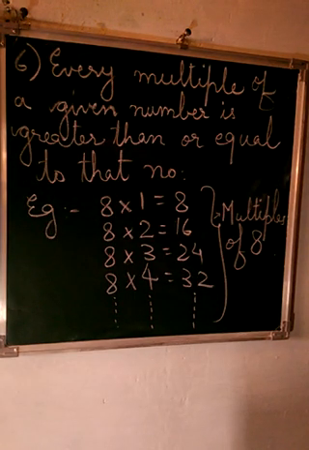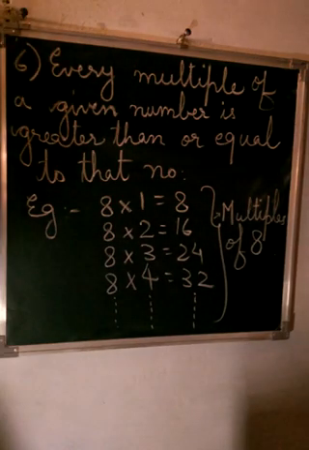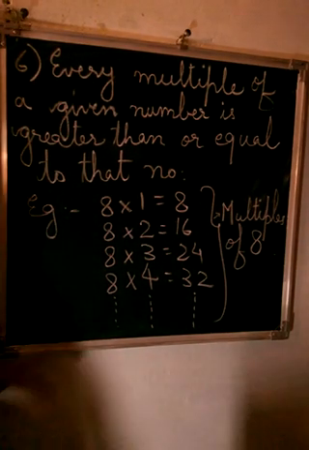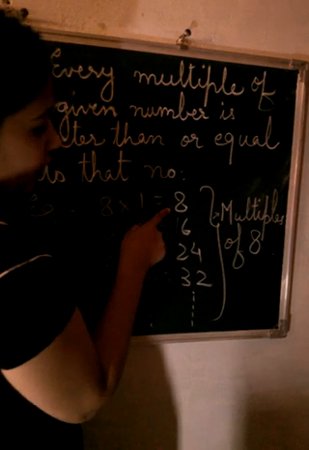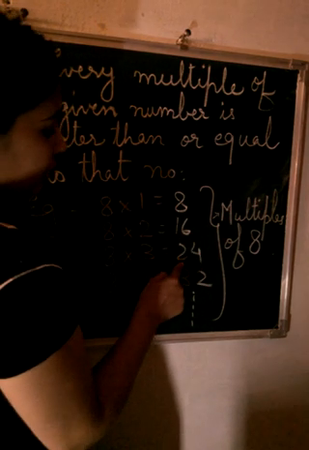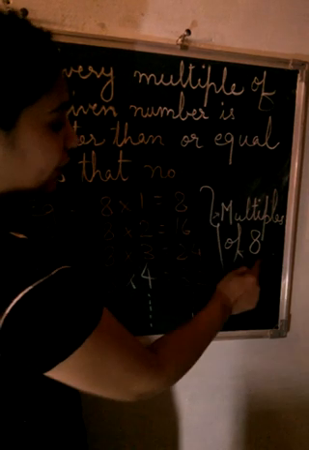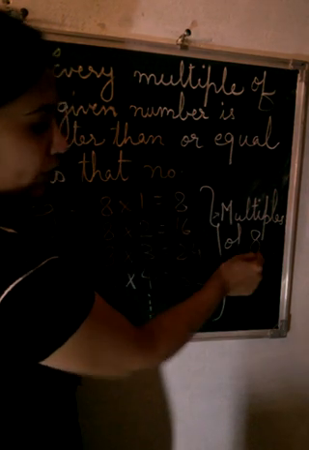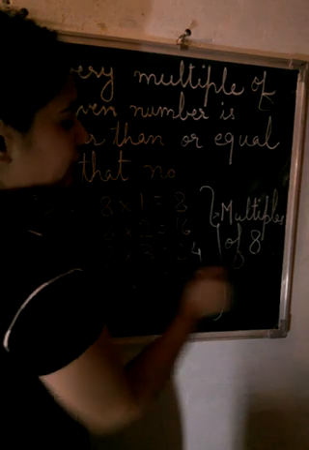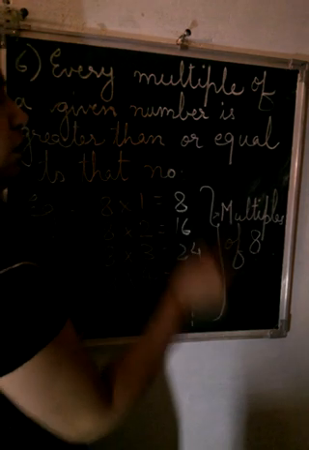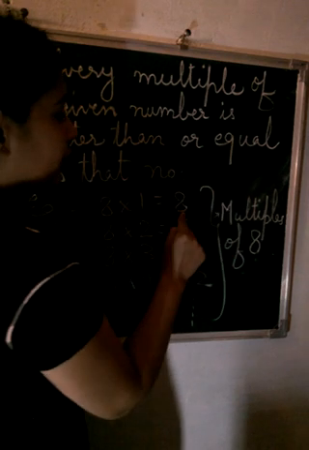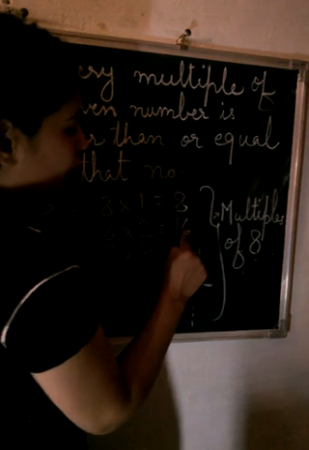The sixth property: every multiple of a given number is greater than or equal to that number. So that means 8 ones are 8, 8 twos are 16, 8 threes are 24, 8 fours are 32 and so on. These are all multiples of 8. So multiples are either equal to 8 or greater than 8.